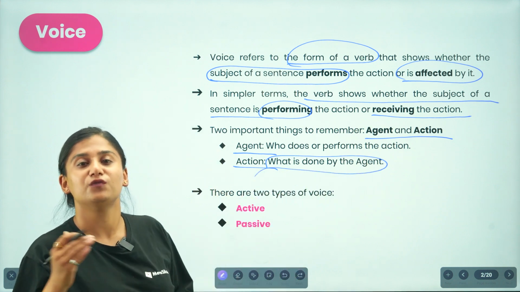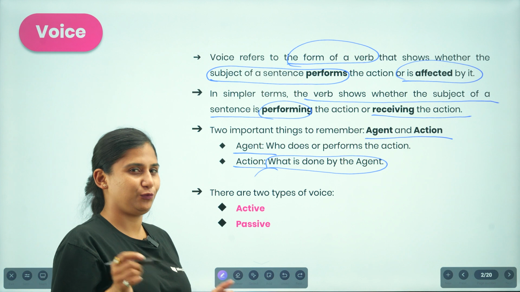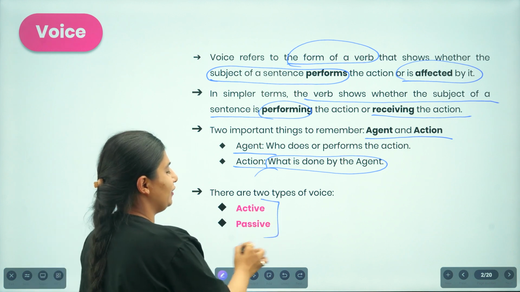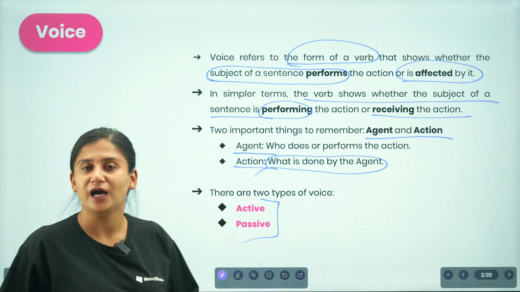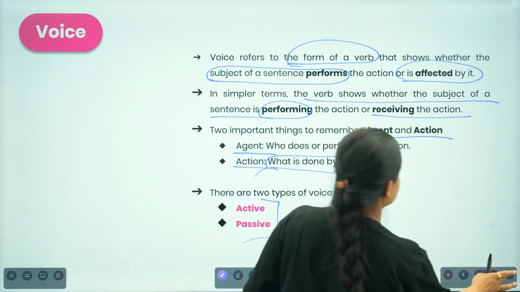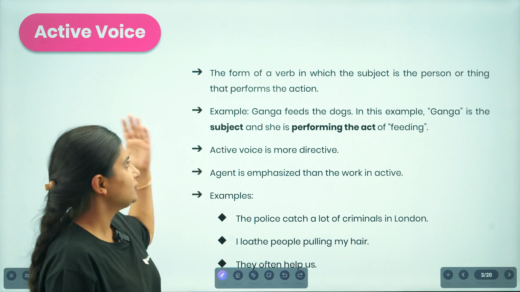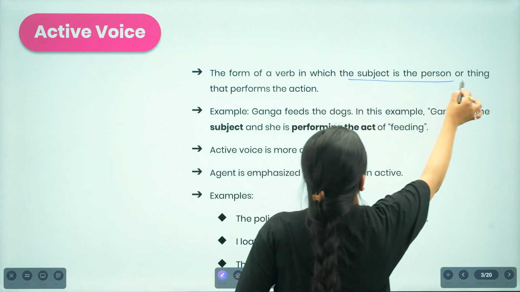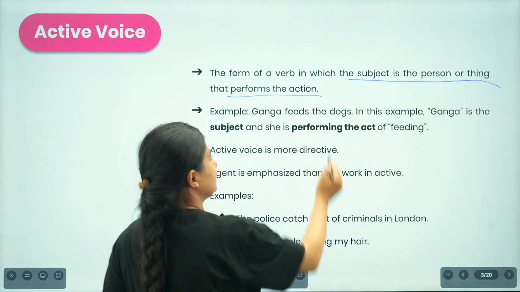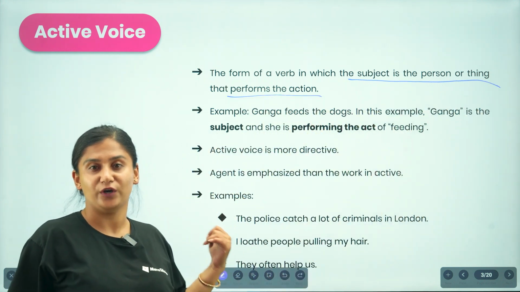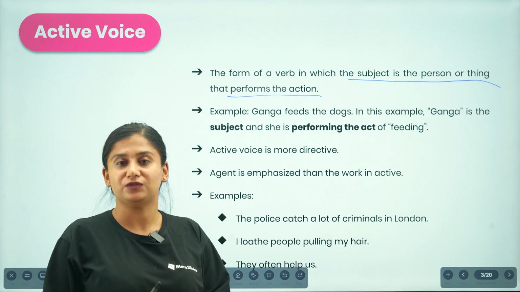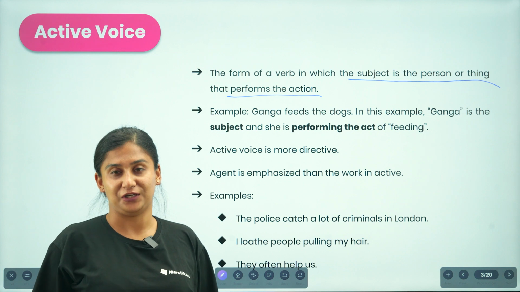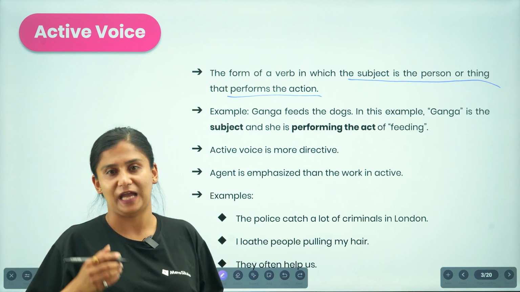Talking about voice, we have two types that we are much more familiar with: active and passive. Now let us find out what is active voice and what is passive voice. Active voice is a form of a verb in which the subject, whether a person or a thing, performs the action. So in active voice, we receive a sentence in which the subject is performing the action.